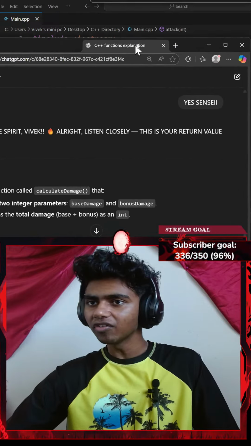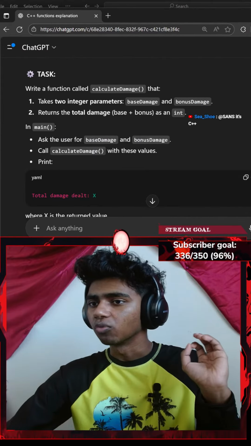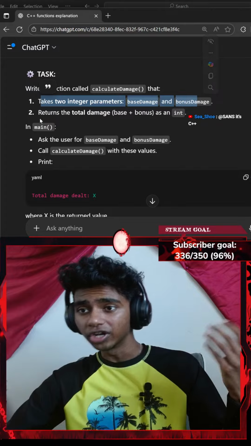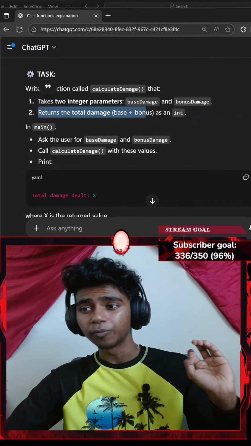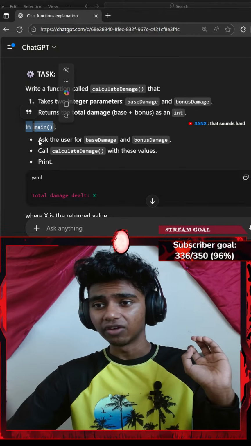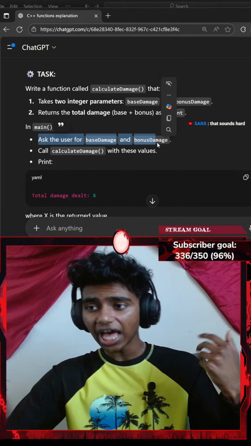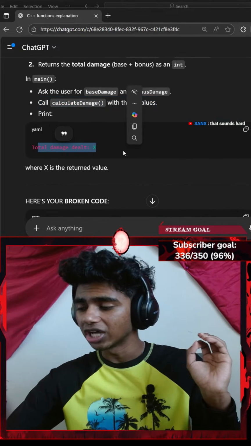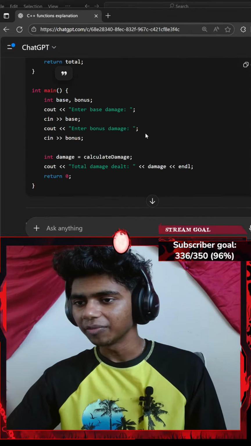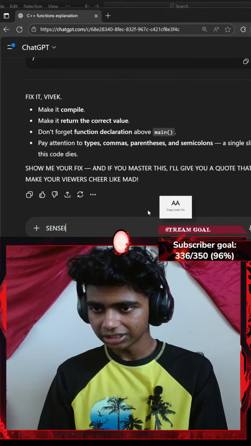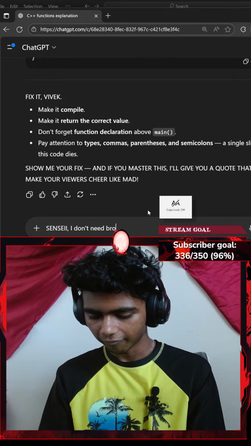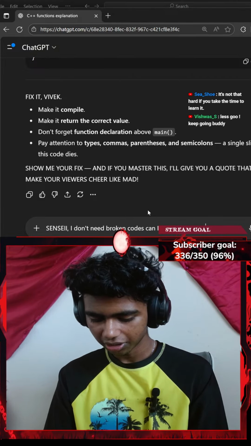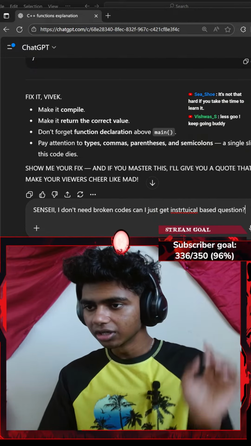Okay, perfect. Let me go and read Sensei/ChatGPT's code now. Write a function called calculate damage that takes two integer parameters, base damage and bonus damage. Return the total damage, base plus bonus, as an integer. In main function, ask the user for base damage and bonus damage. Call the calculate damage function with these values. Print total damage dealt x. Here's your broken code. Okay, let me actually say, let's say I don't need broken codes. Can I just get instructional based questions?